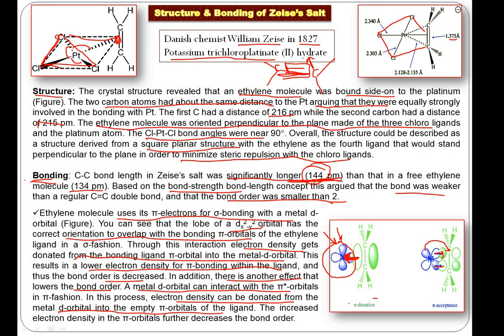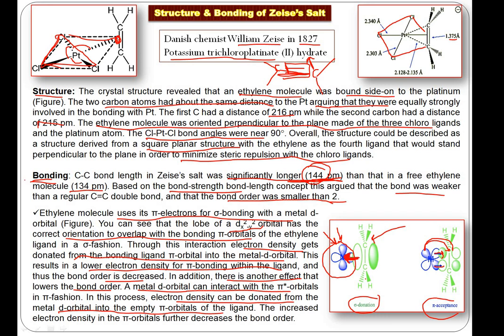This first step is called sigma donation, and the second is called pi acceptance, because it accepts the electrons from the metal d orbital into the pi anti-bonding. So in both these cases, the CC bond length gets increased. You can say the bond order decreases, or you can say that this CC bond is getting less stable.